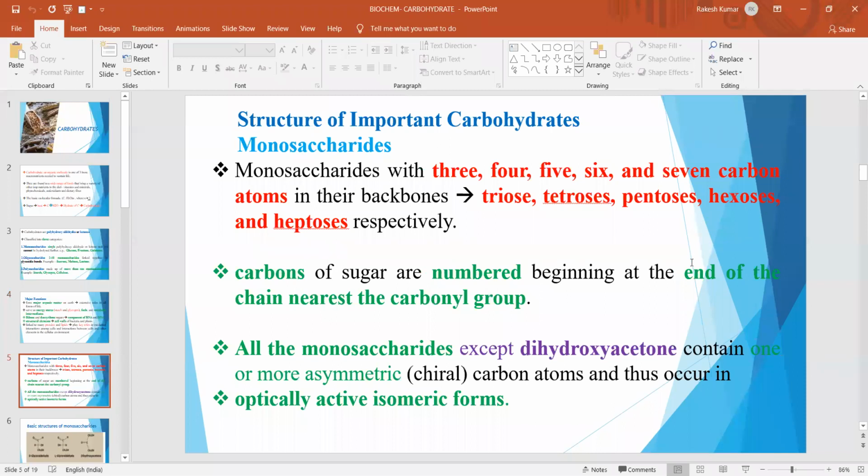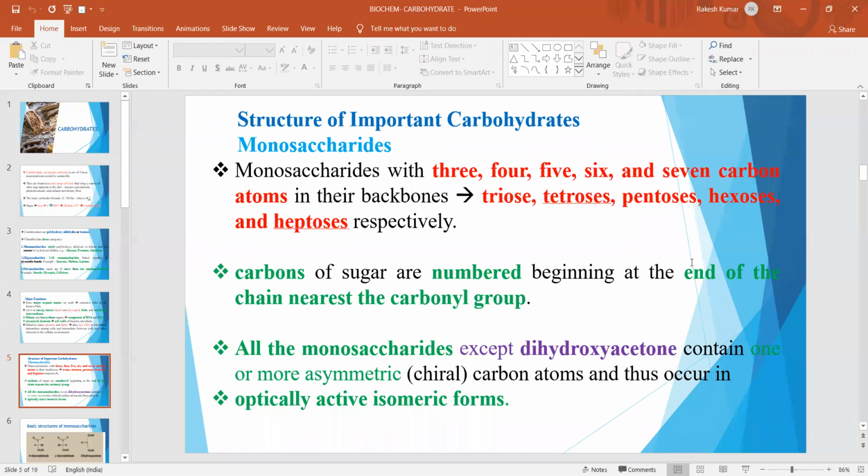Now let us see the structure of important carbohydrates. First of all, we will discuss monosaccharides. Monosaccharides, as you know, may contain 3 or more carbon units, and depending on the number of carbon units, they are named. For example, if it contains 3, 4, 5, 6, and 7 carbon atoms in their backbones, they will be named triose, tetrose, pentose, hexose, and heptose respectively.